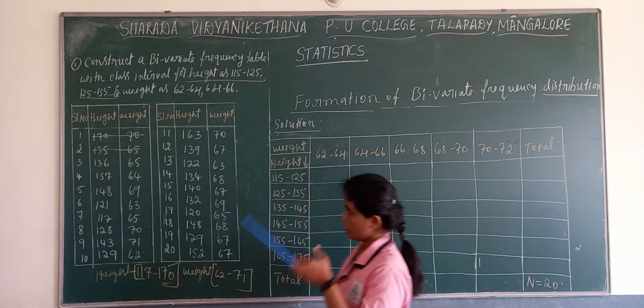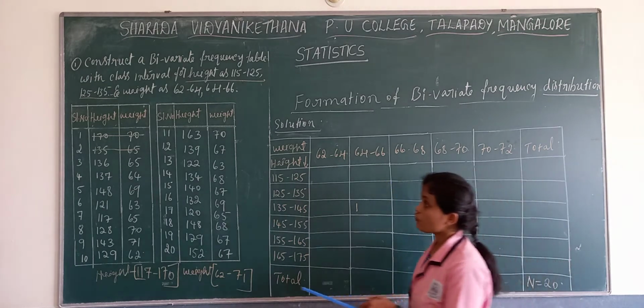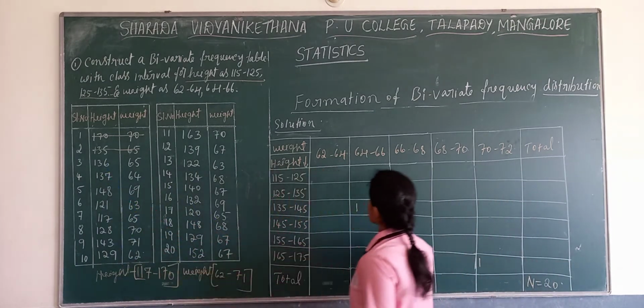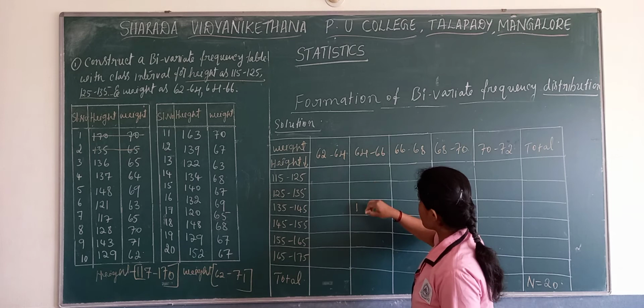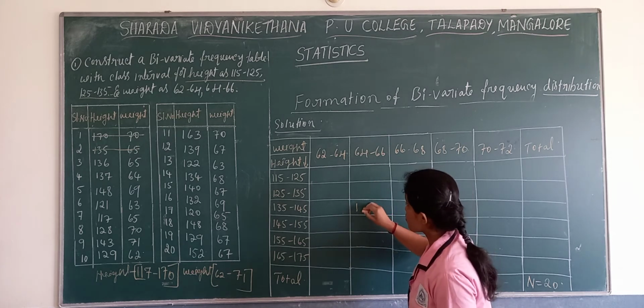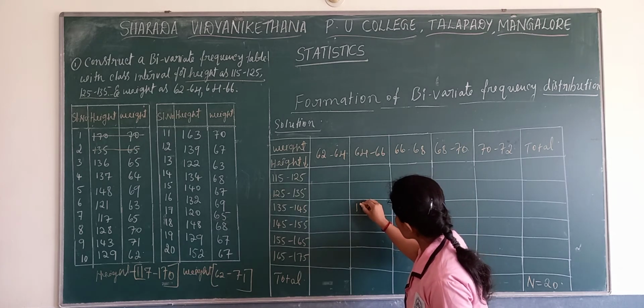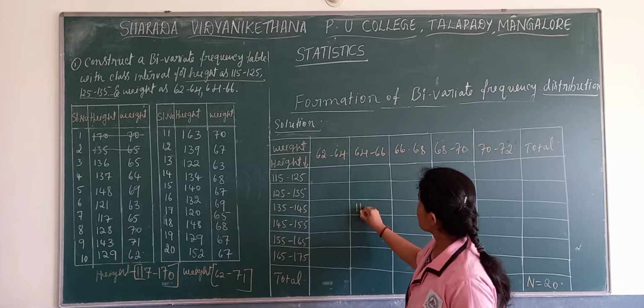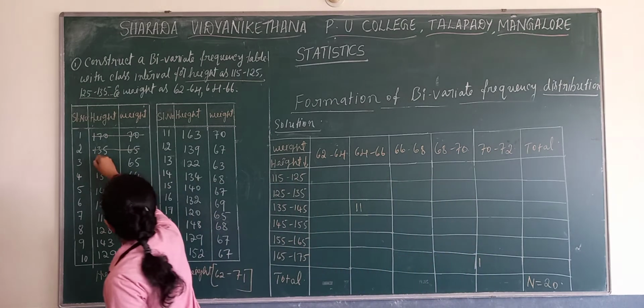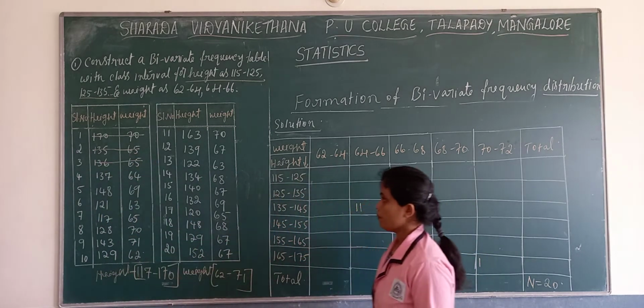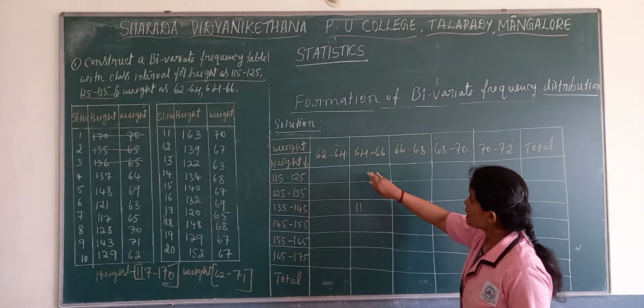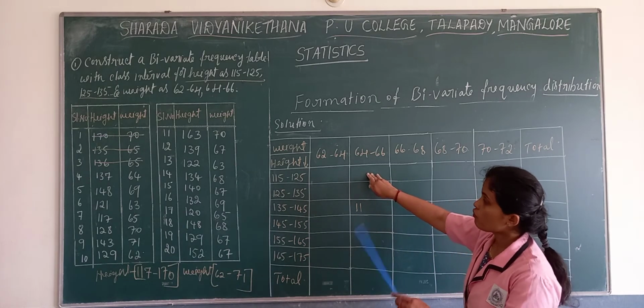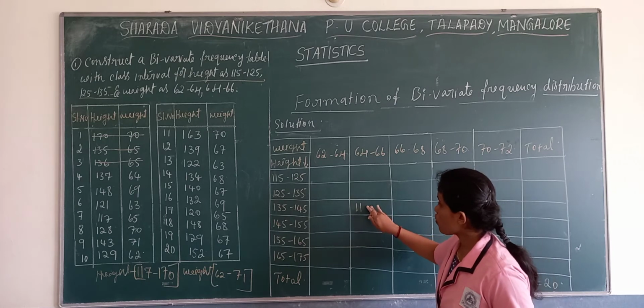Second one over. Third one, 65 and 136. Again 65 will come here, and 136 will also fall here. Fourth one, 64 and 137.